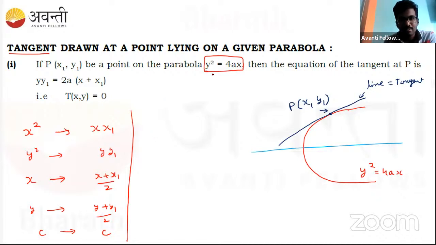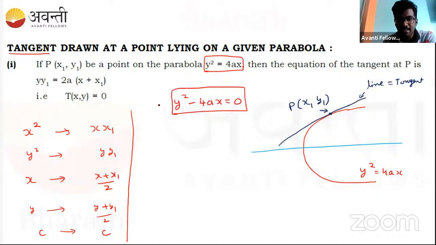So this is the equation of the parabola, given by y square minus 4ax is equal to 0. Like any second order degree equation, we can call it S. So S indicates a second order equation, and here it is a parabola. Now we call T the tangent. The tangent equation we need to find.